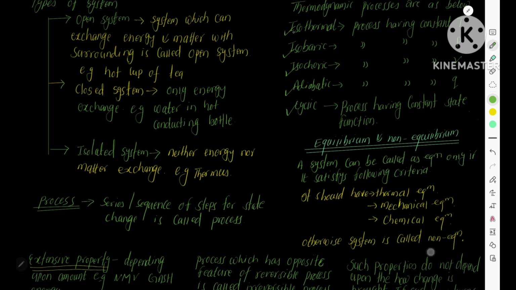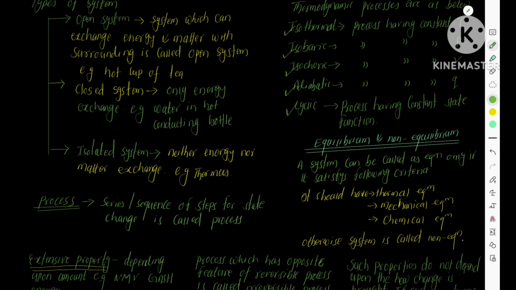Iso means same, thermal means related to temperature, so isothermal means at constant temperature. Iso means same, baric means, what do you understand by baric? A barometer measures pressure, therefore isobaric means at constant pressure. This is how you can remember it.